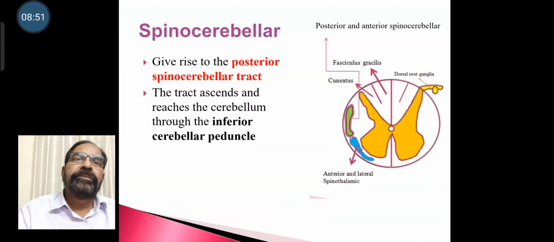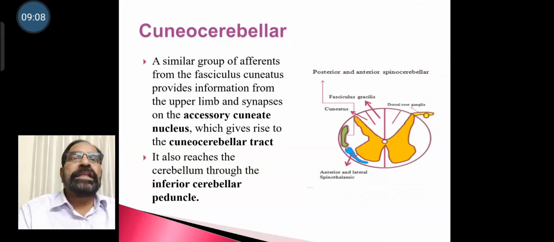Spinocerebellar. They give rise to the posterior spinocerebellar tract. The tract ascends and reaches the cerebellum through the inferior cerebellar peduncle. Cuneocerebellar: a similar group of afferents from the fasciculus cuneatus provide information from the upper limb and synapse on the accessory cuneate nucleus, which gives rise to the cuneocerebellar tract. It also reaches the cerebellum through the inferior cerebellar peduncle.